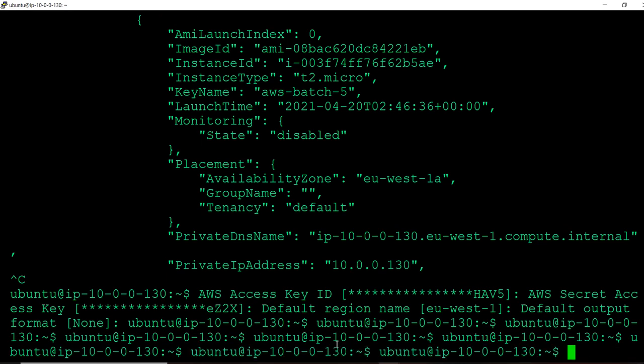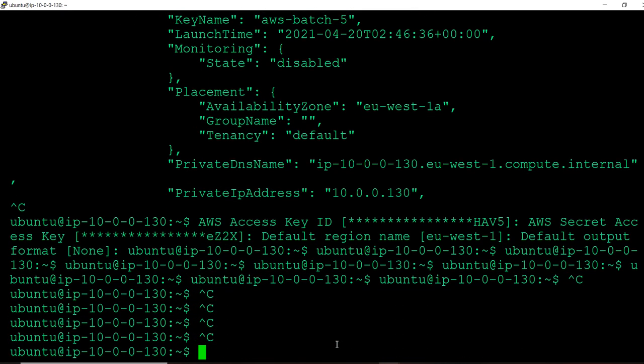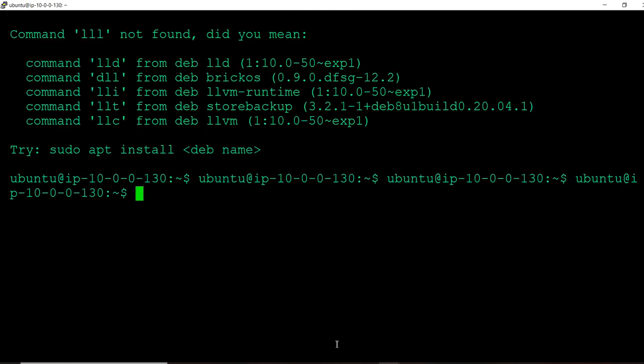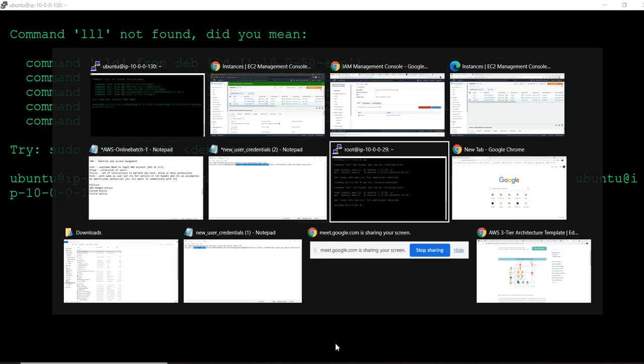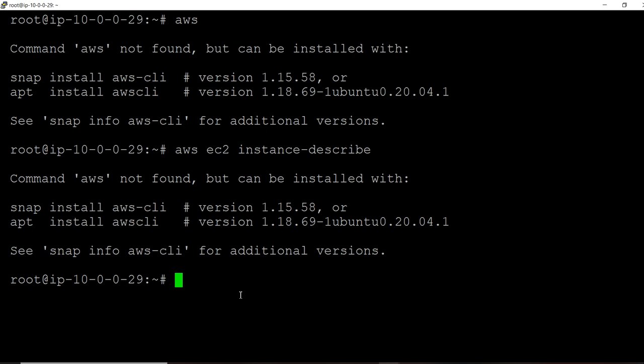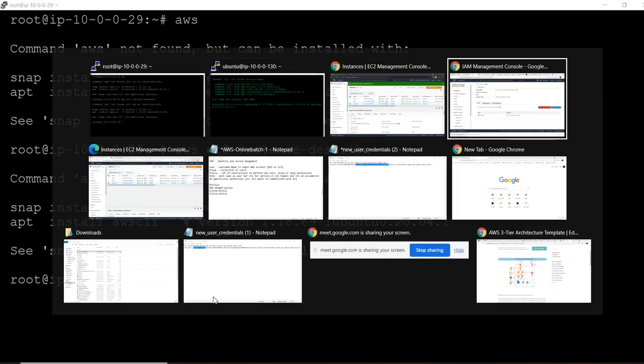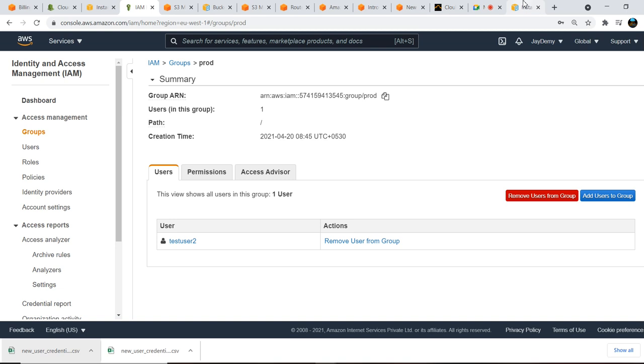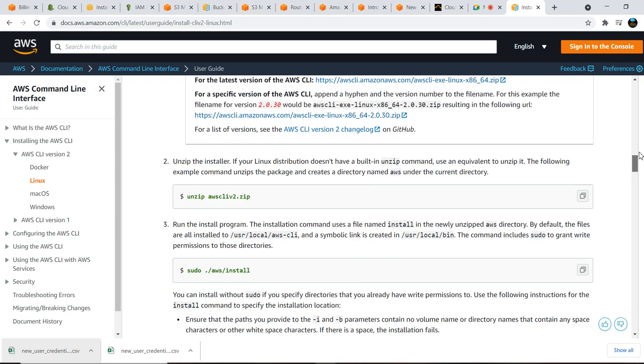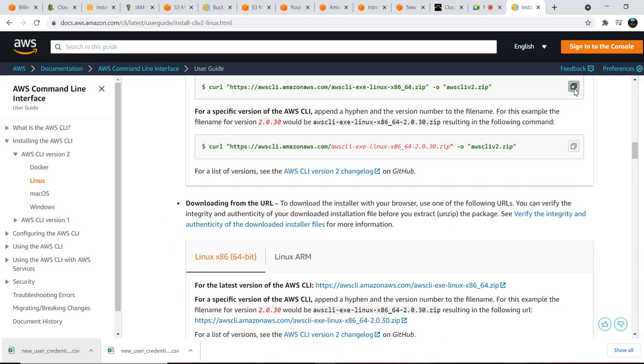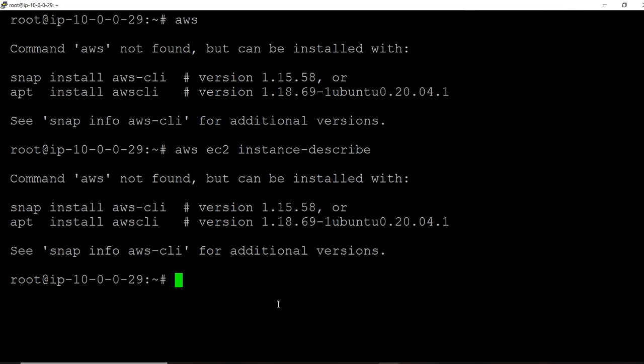Okay, we'll test here in this server. AWS CLI is not there here. Without the AWS CLI we can't go further, and we can't test on the server either. For that, I'll get the AWS CLI version and install it, and I'll show the difference between AWS user credential configuration.